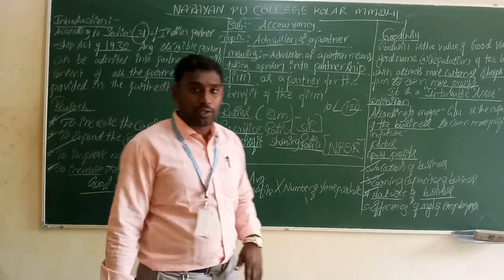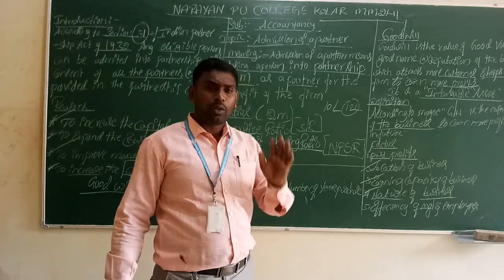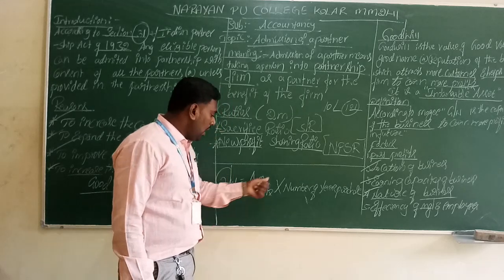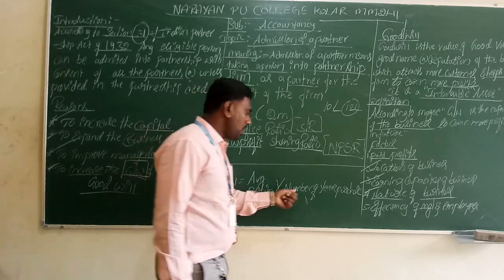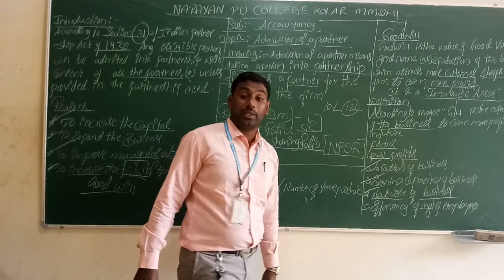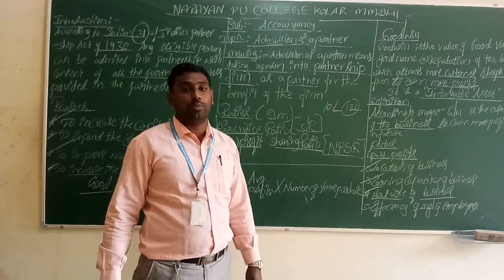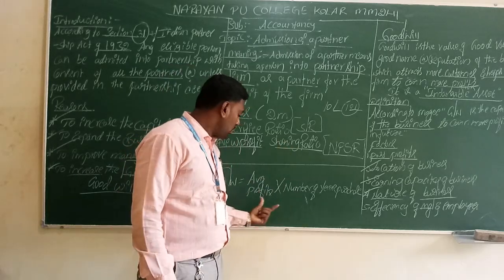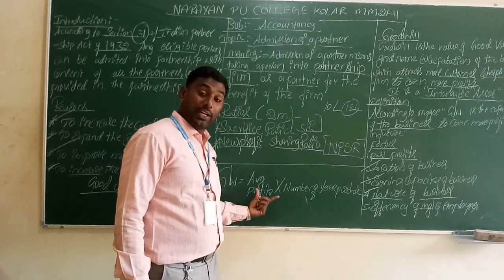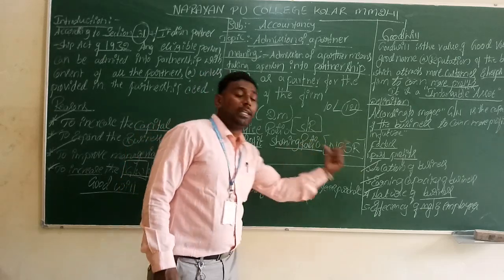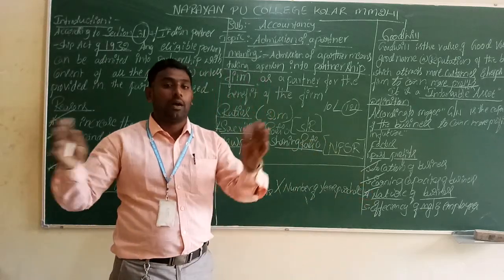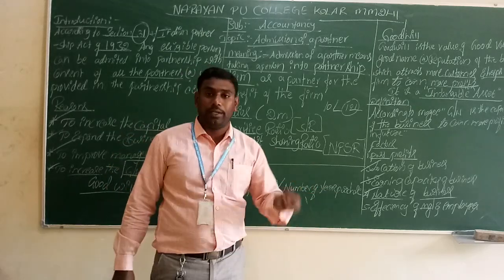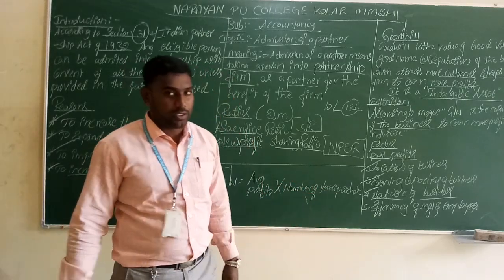Next, how to calculate goodwill. For calculating goodwill, we have one simple formula: goodwill is equal to average profits into number of years purchase. In the questions, goodwill will be based on, for example, 2 years or 5 years purchase of average profit. First we find the average profit, and later multiply it with the number of years purchase to get the exact goodwill. In this manner we calculate the goodwill of a particular partnership firm.